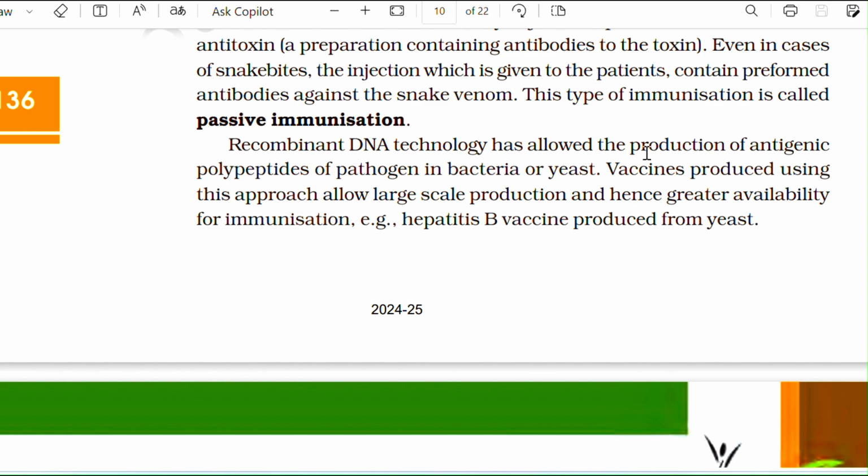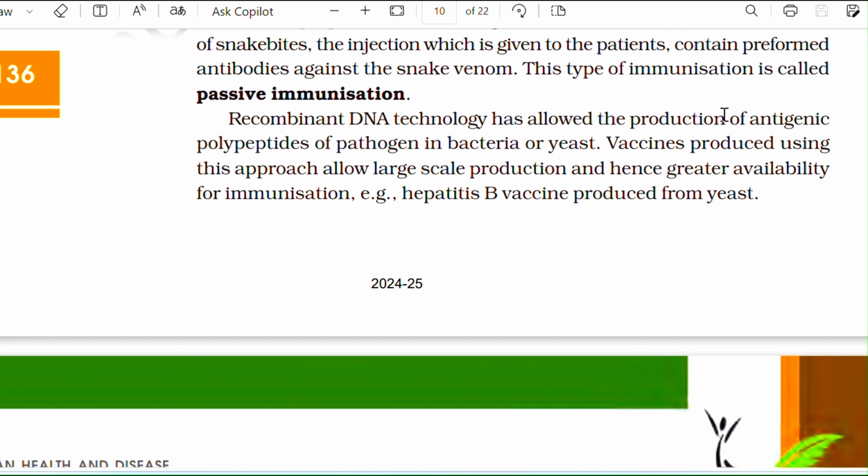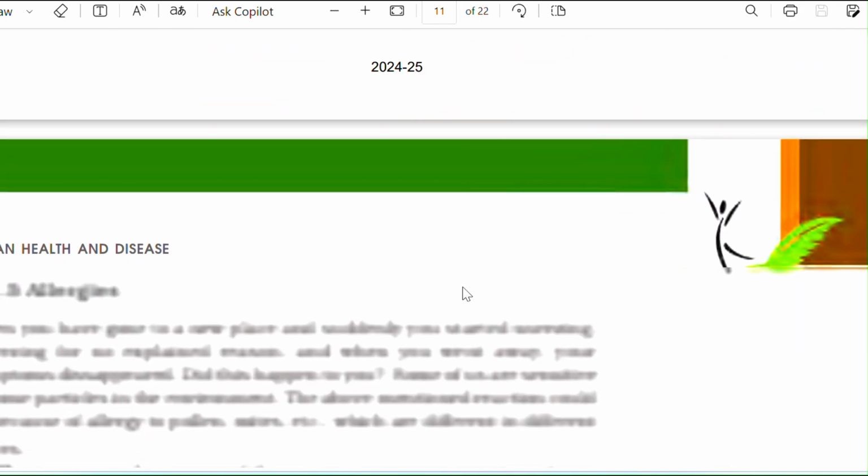Recombinant DNA technology has allowed the production of antigenic polypeptides of pathogens in bacteria or yeast. Vaccines produced using this approach allow large-scale production and hence greater availability for immunization. Hepatitis B vaccine produced from yeast.